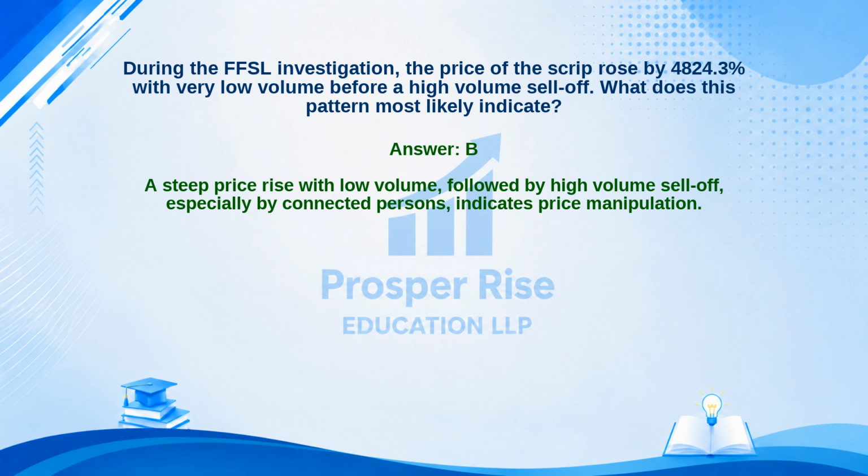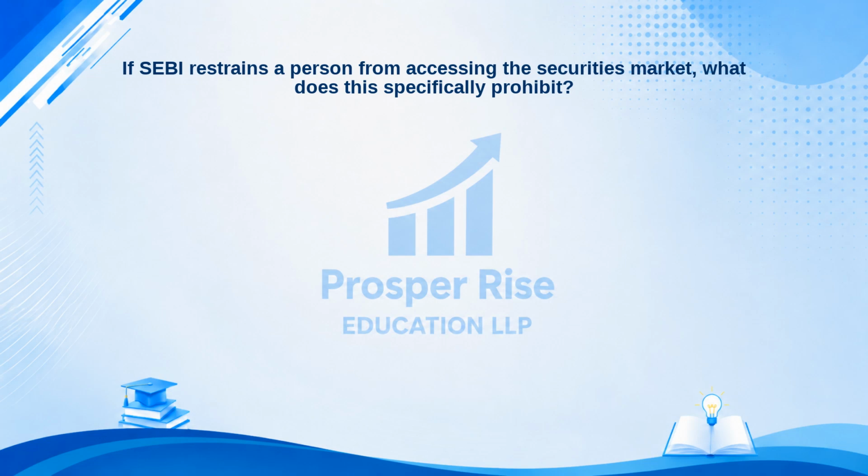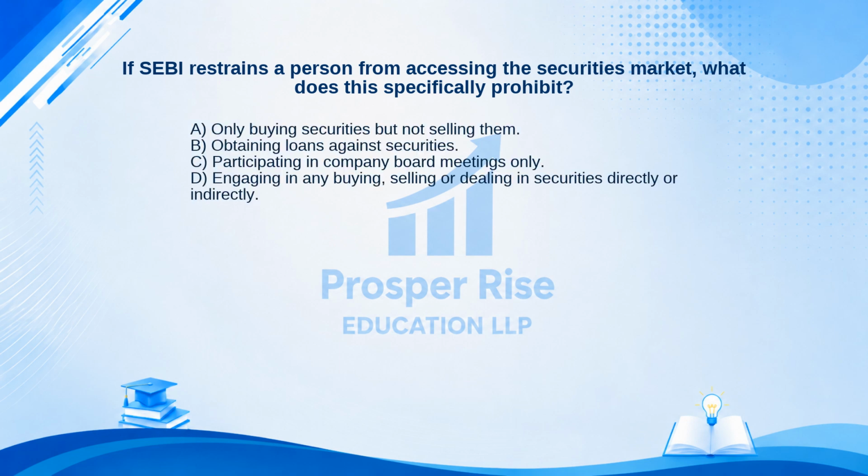A steep price rise with low volume followed by high volume sell-off, especially by connected persons, indicates price manipulation. Here is another practice question. If SEBI restrains a person from accessing the securities market, what does this specifically prohibit? Here are your options. A. Only buying securities but not selling them.